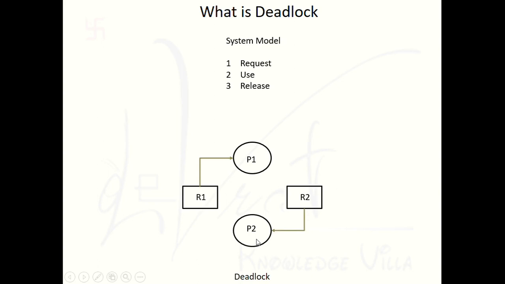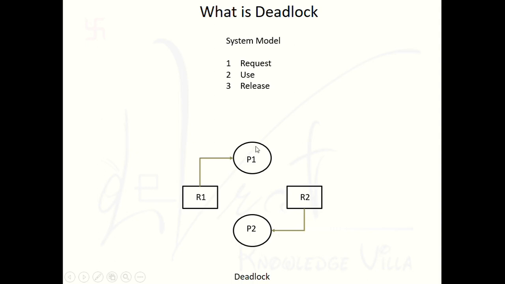To complete the execution of P1, P1 requires 2 resources, R1 and R2. Same thing for the completion of its task, P2 requires 2 resources, R1 and R2. So both processes P1 and P2 require R1 and R2. But right now P1 gets only R1 and P2 gets only R2.